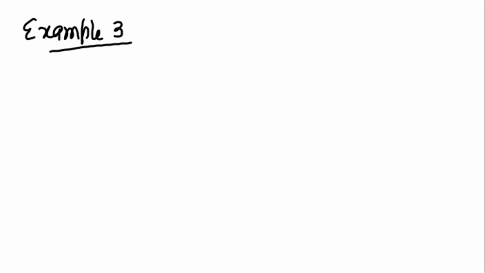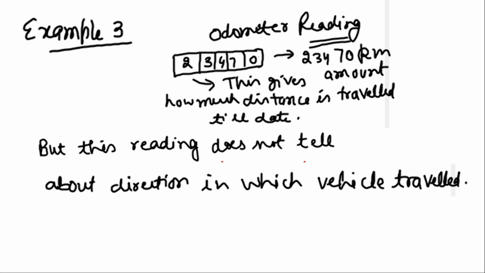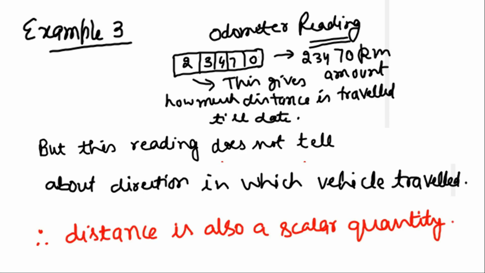Let us take another example. We know that when we ride a vehicle, it has an odometer. Suppose at any time the reading displayed by the odometer is 23470. This reading tells that till date the vehicle has traveled a distance of 23,470 kilometer. But this reading does not tell anything about the direction in which the vehicle has traveled. Hence, we can say that distance is also a scalar quantity.